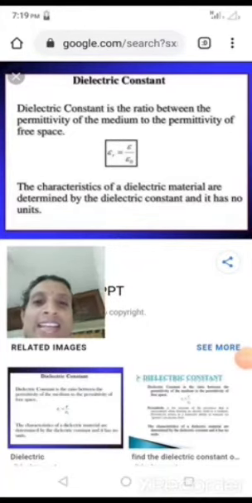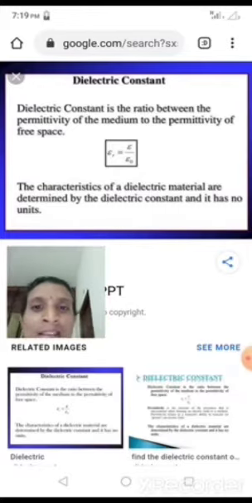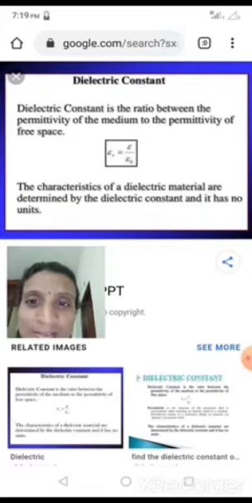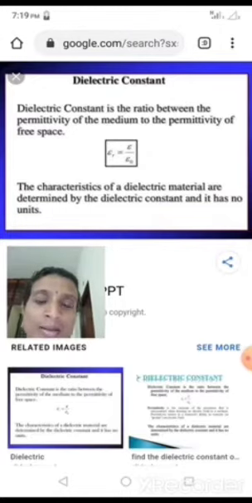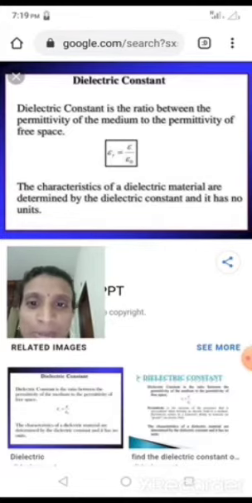Dielectric constant. It is the ratio between medium permittivity and vacuum permittivity. Another name for vacuum is free space. So permittivity for a medium is denoted as epsilon, and for vacuum it is denoted as epsilon naught. The ratio of medium and vacuum permittivity is denoted as epsilon r, or relative permittivity.